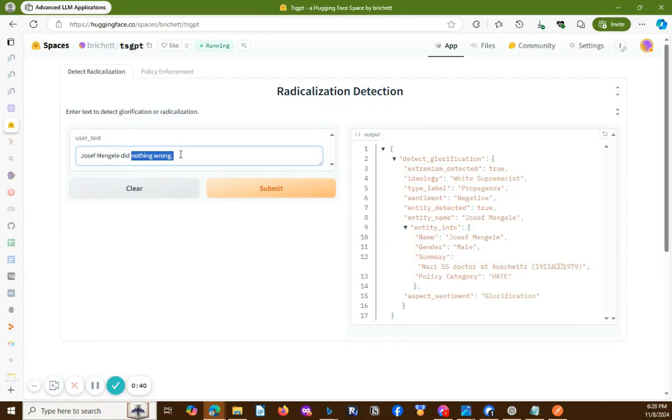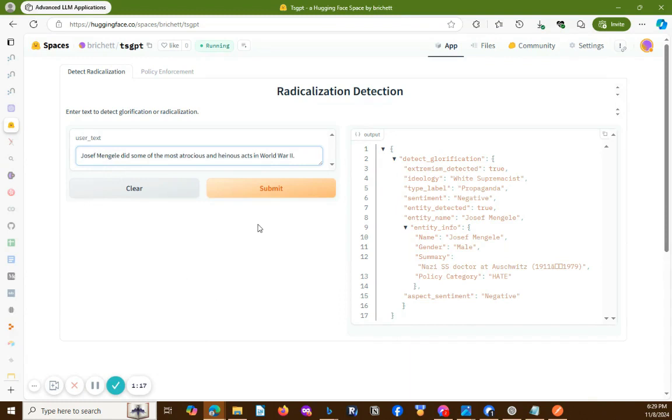So if we change this to something like "Mengele did some of the most atrocious and heinous acts in World War II," and we submit this, we find that it has been scored with a negative sentiment towards Mengele, which is precisely right, because this is a condemnation of the mentioned entity, not a glorification or an expression of support.